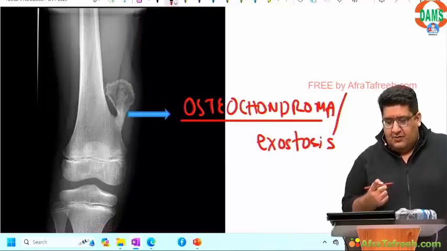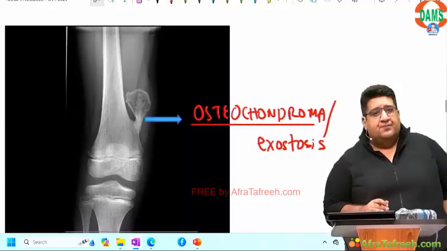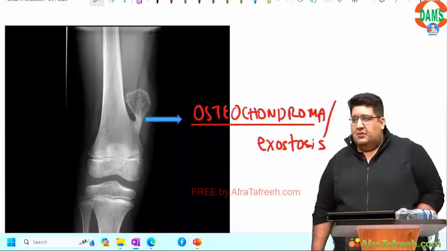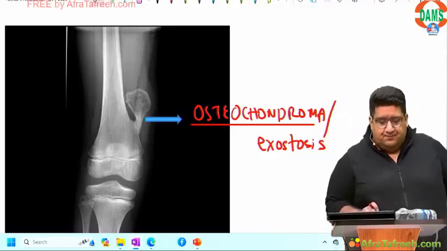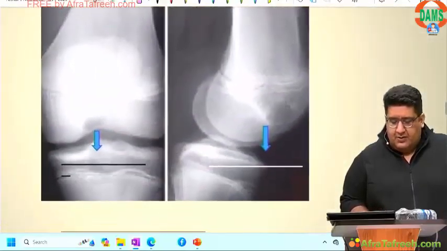Sheendar, you've been giving almost the right answer, but here you have mentioned enchondroma. This is wrong. It is osteochondroma, also called exostosis. Skeletally immature, boy more than girl, distal femur, metaphysis, growth of the bone outside the bone. Simple. Usually asymptomatic. Moving over to the next one.